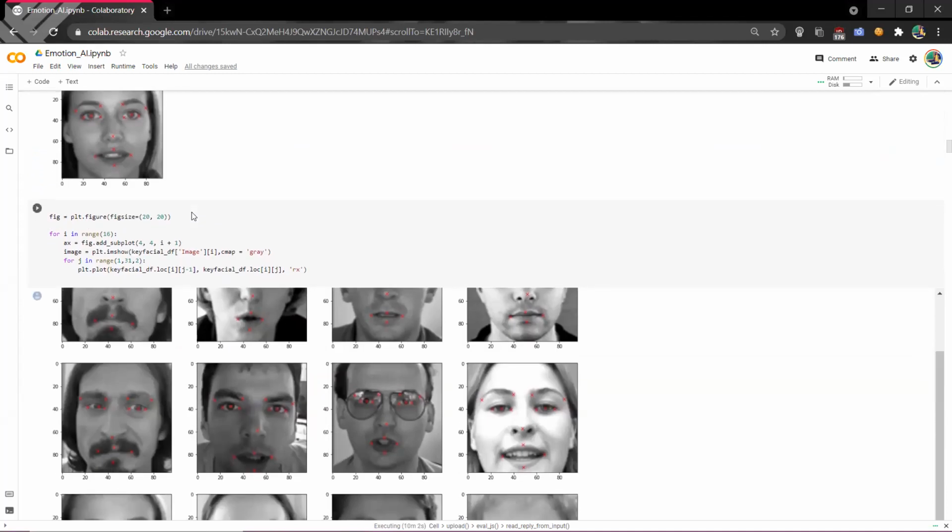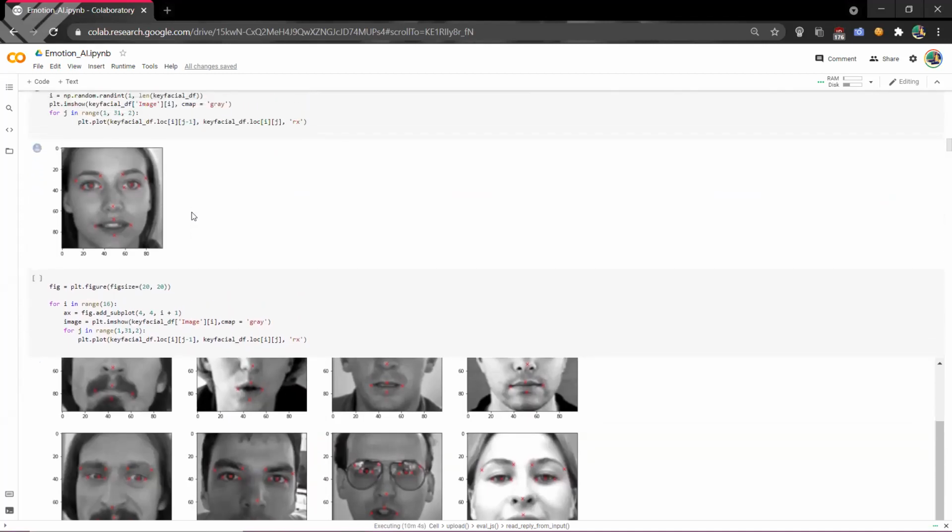Next, I created a loop. We have X and Y coordinates for every variable, so this loop will give X and Y coordinates of all the variables.